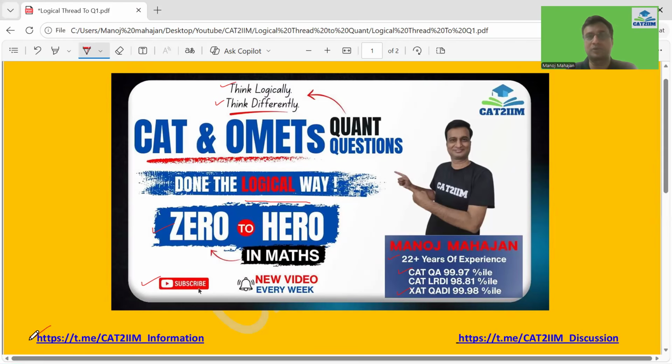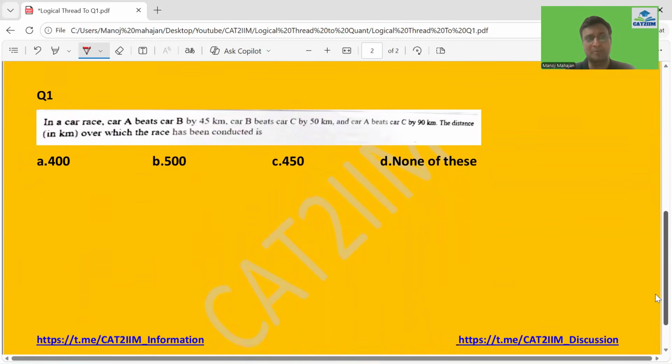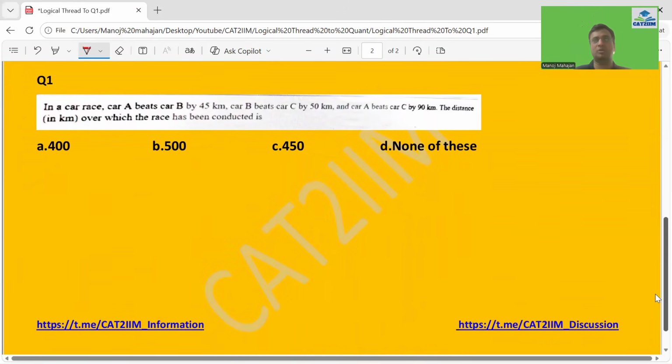So in the series, we are going to go question wise. So today we are going to discuss the first question of the day. And the idea is to do it purely the logical way. I'm not using any equations here, where a lot of students, a lot of aspirants are going to use equations. My objective is not to do the mathematical way, the quant way. It's the pure logical way. So we are going to answer this problem in less than 30 seconds. And definitely such kind of problem you can expect in CAT and the other exams. So let's see what is the way out.